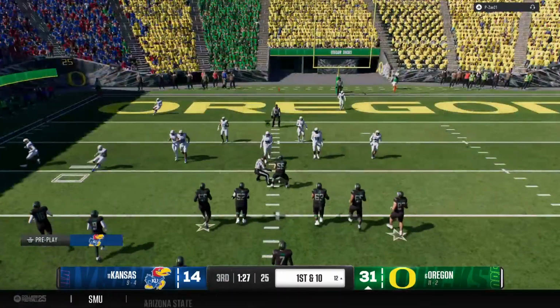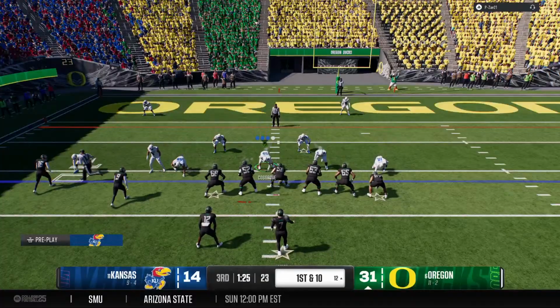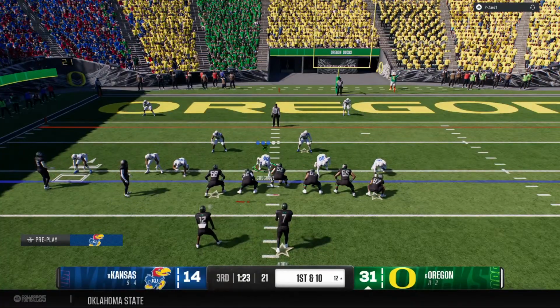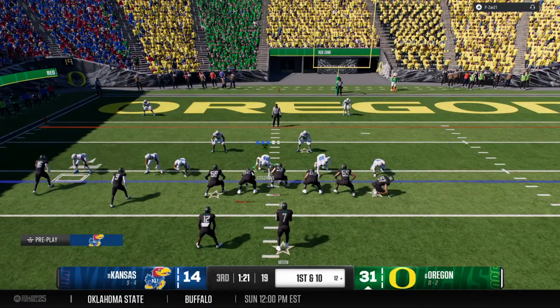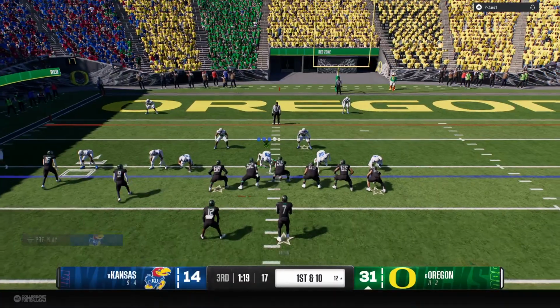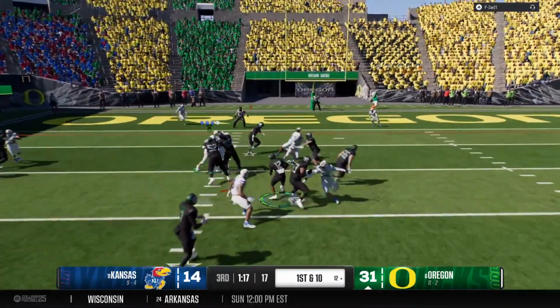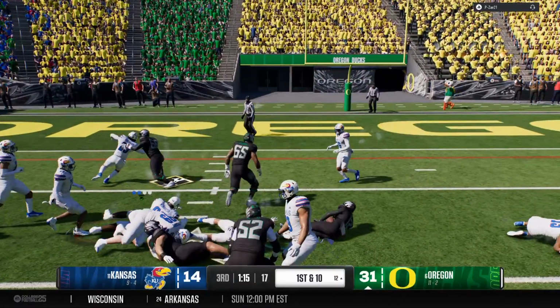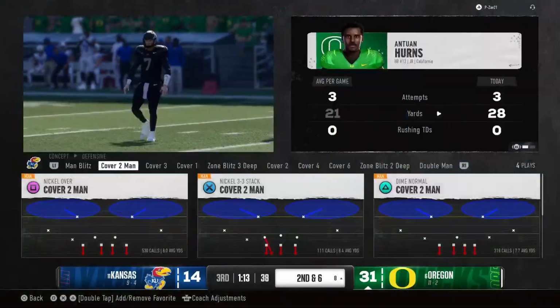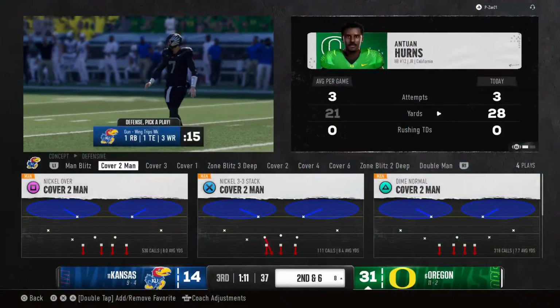Well, the defense better start adjusting and realizing the RPO is coming at them. It feels like they're just sitting back, worried about the potential big play through the air. Meanwhile, this offense is running the ball right down their throat. And the tackle is made after a 4-yard gain, so 2nd and 6.